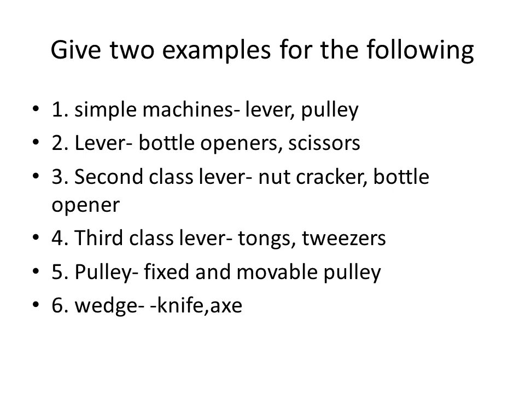Fourth one, third class lever: tongs and tweezers. Fifth one, pulley: fixed pulley and movable pulley. Then sixth one, wedge. Two examples of wedge: knife and axe.